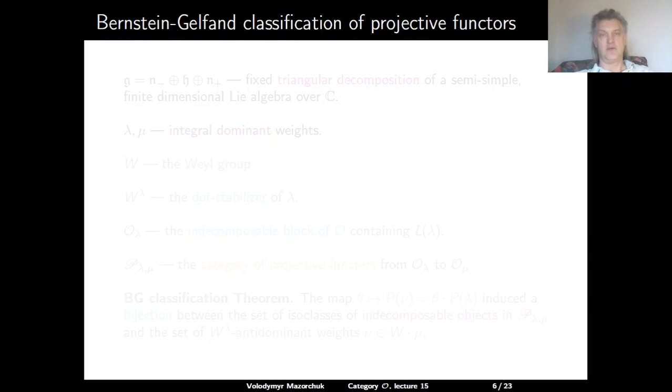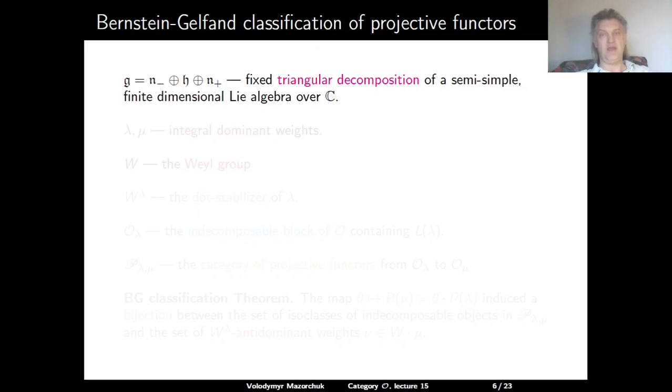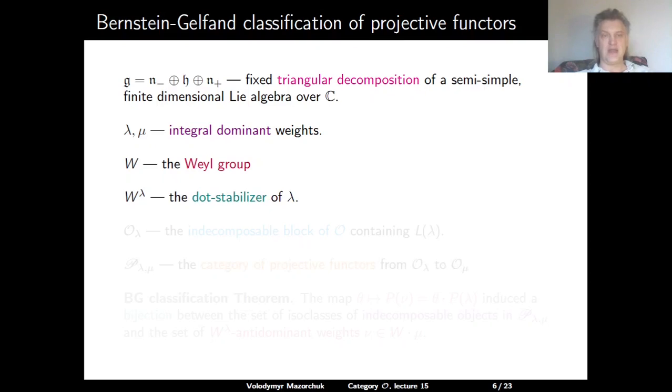Let us now return back to category O and recall the classification of projective functors due to Bernstein and Gelfand. Let g be a semisimple finite-dimensional complex Lie algebra with a fixed triangular decomposition. Let lambda and mu be two integral and dominant weights. Let W be the Weyl group of g, and W^lambda the dot stabilizer of lambda.